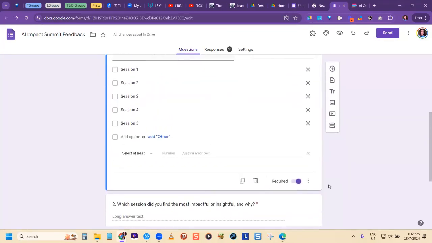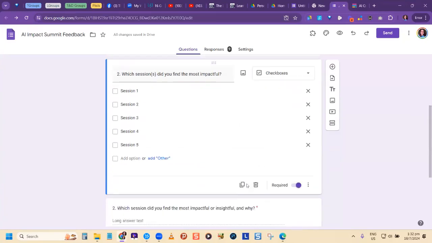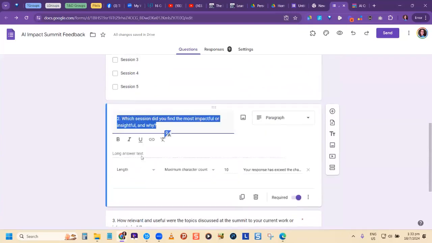All right. So we're not having response validation for this. But it allows me for this because there's an other option. For multiple choice, there's no other option for the person to be able to write in anything. And here now I have, which session did you find helpful? So we could change this now to say, why?